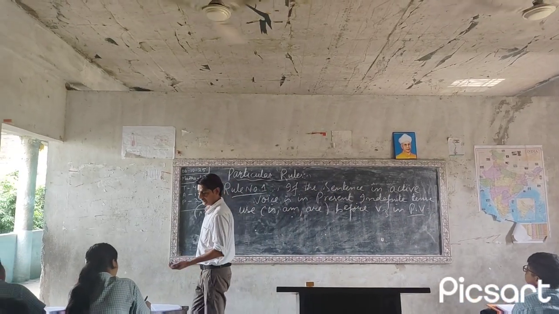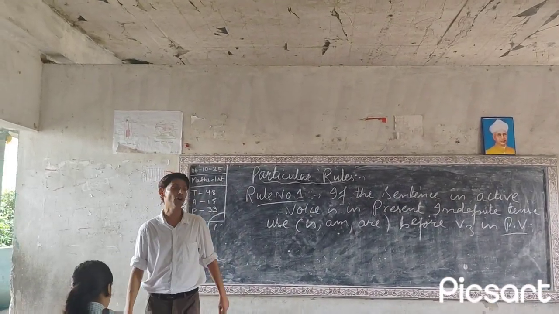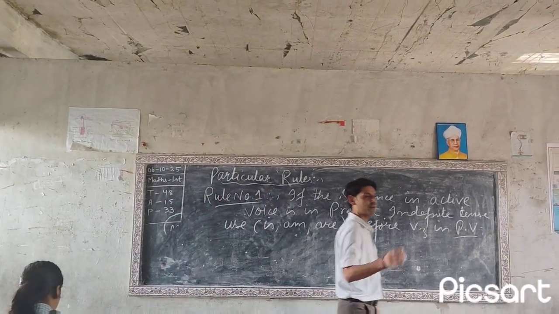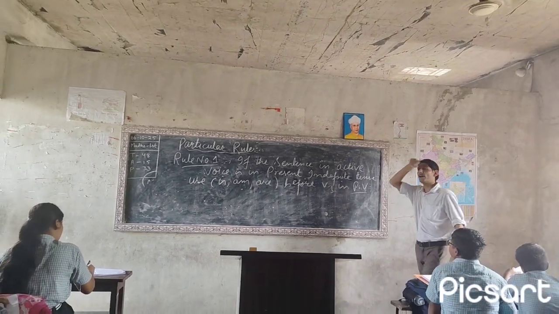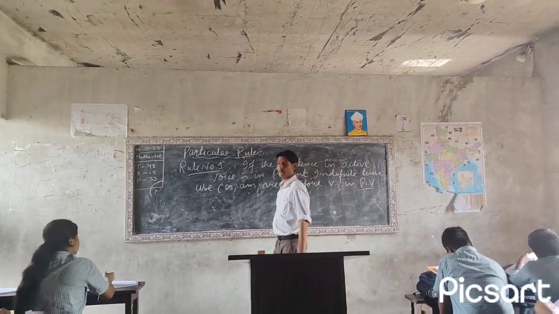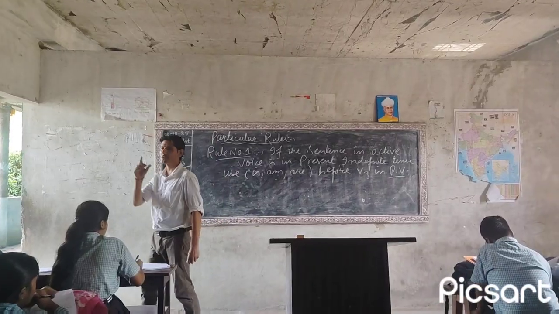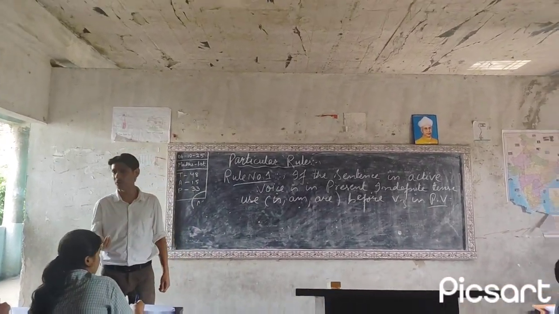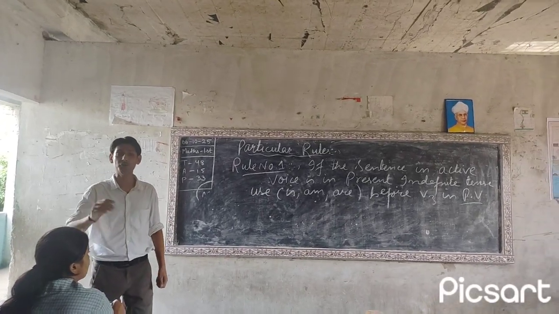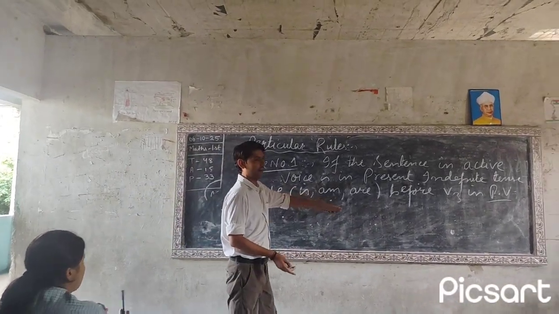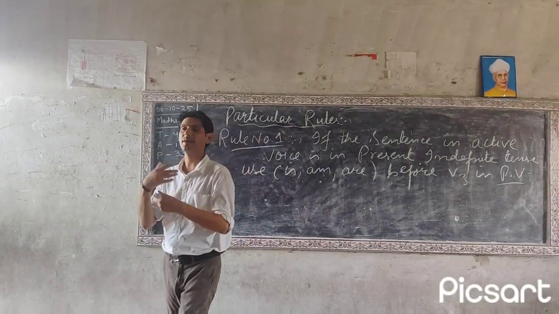Now, let me ask you one question. How would you recognize that the sentence is in present indefinite category? It depends on the form of verb. If you recognize that the form of verb is first form, then it will be easy for you that the sentence is in present indefinite tense, and you have to use is, am, are when you are going to change it into passive voice.